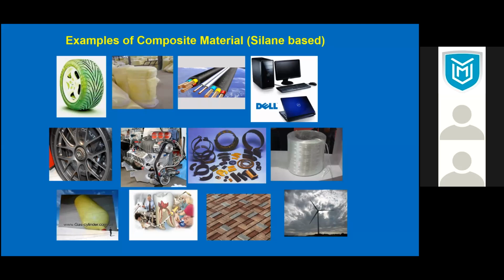One is how silane is used in different areas. I gave you an example, this tire. This is called a green tire. In the United States, some cars get a tire and they say that you don't have to replace the tire for life. It is guaranteed for 1 million miles. Even in India, we see a lot of difference in the last 10 years. Tires are now given 60 to 70,000 kilometers. Before it was 30 to 40,000. What made it different is a silane molecule.